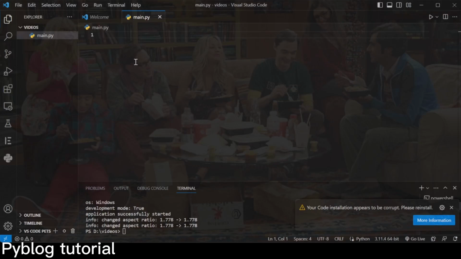Hello everybody, today we're going to be creating a Minecraft clone in Ursina. So first of all, what you want to do is install the Ursina module, which I will have pinned in the comments or in the description. When you do that, you just want to import the Ursina module like this, and create the application like this.